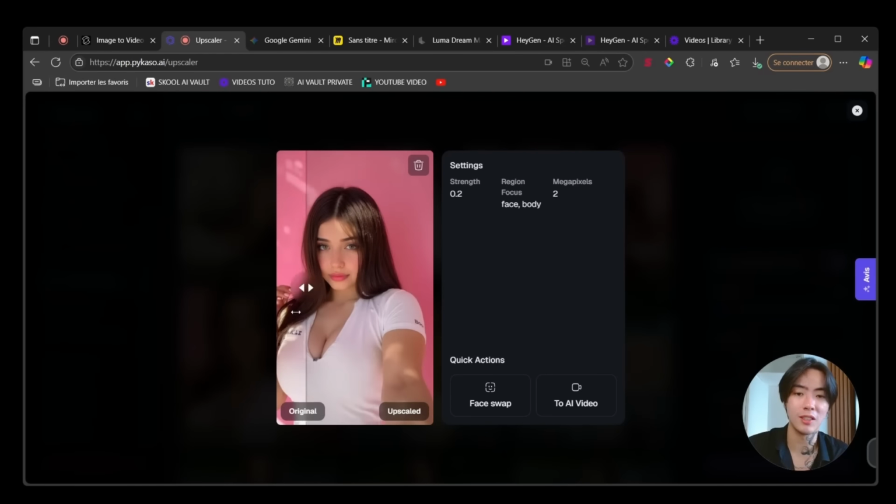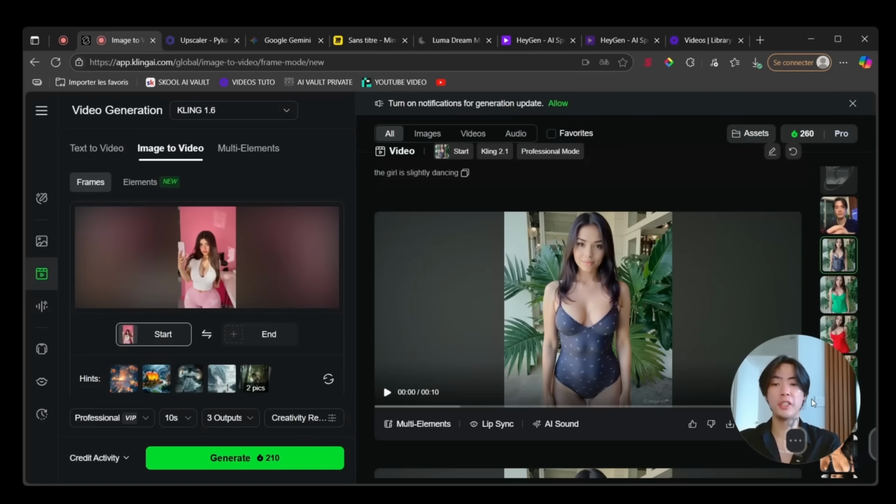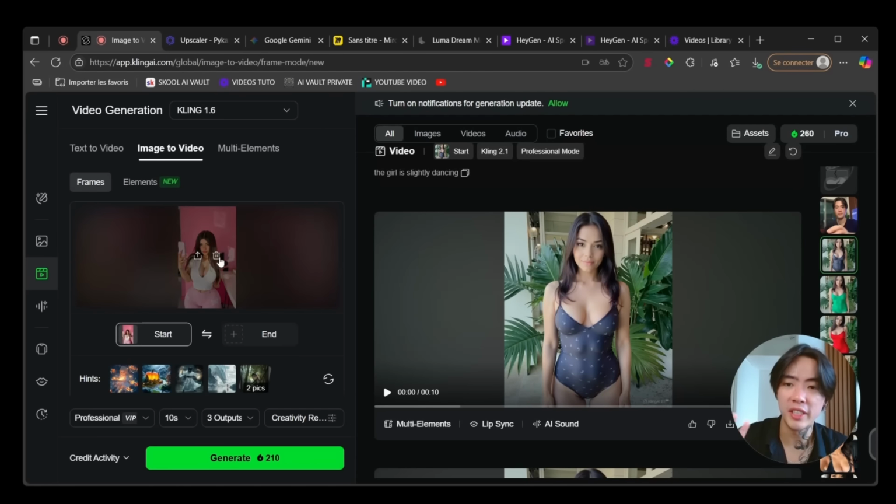So I'm going to take this photo because she was taking a selfie, and now we'll turn this into a video. Just download this. Nice. Now we just need to upload the photo inside of this feature. Right now I am on Kling AI. If you don't know Kling AI, it's an AI tool where you can do a lot of stuff, even generate some photos. But personally, I only use it for the image to video feature, which is great and the best one.